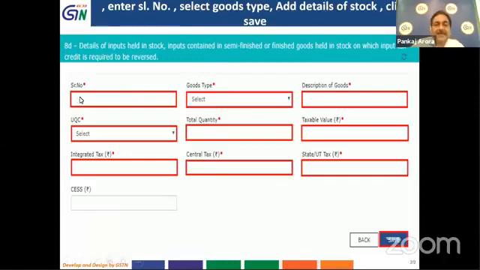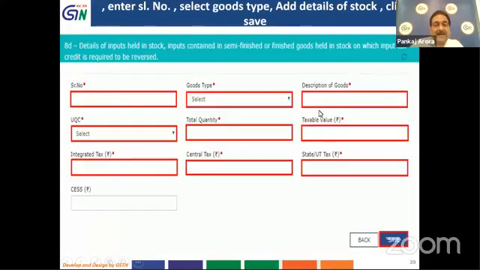So once you enter the serial number of such stock, you will have to select the goods type, enter the description, select the UQC, unit quantity code, from the drop down list, and enter the total quantity and the taxable value. Here it is important to mention that the taxable value in such a case where the invoice is not available will be determined under the provision of Rule 44 of the CGST Act.